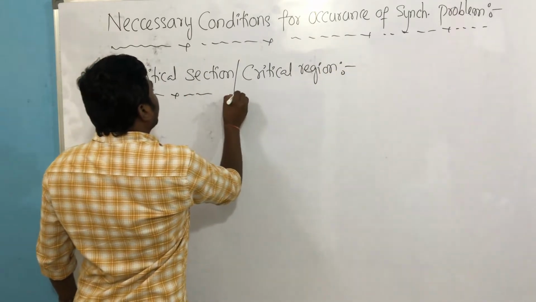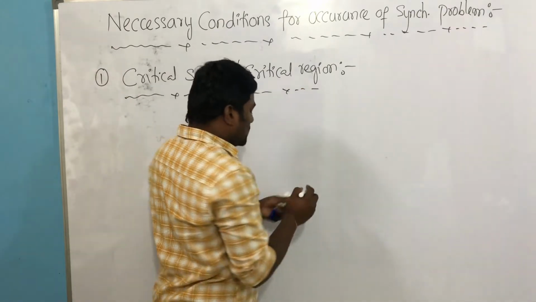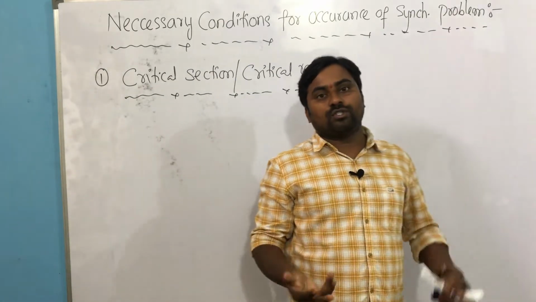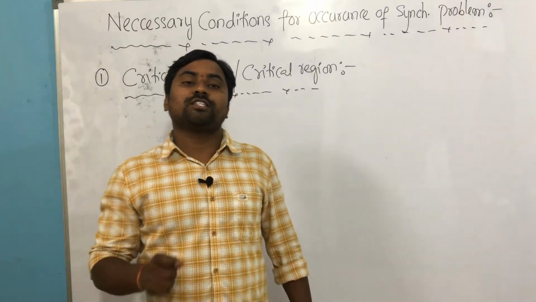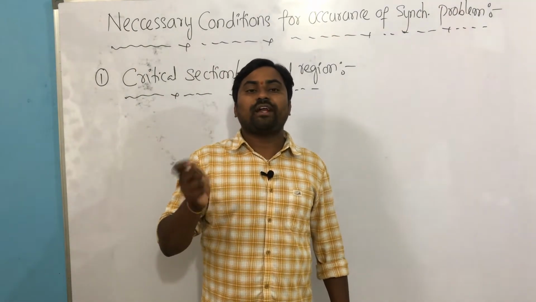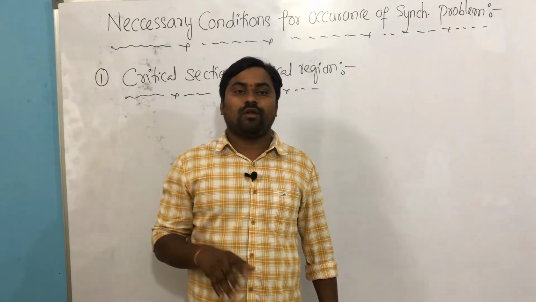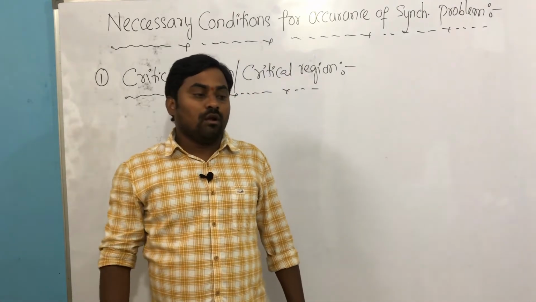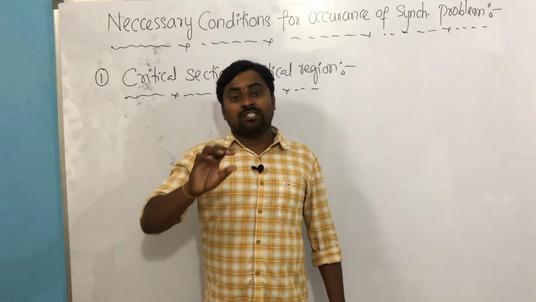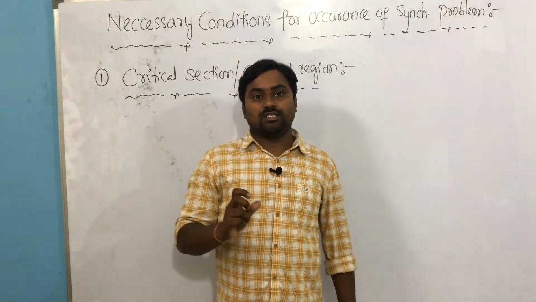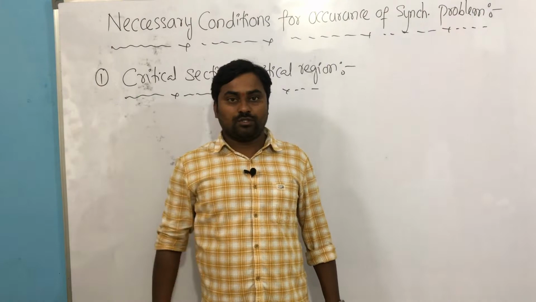Very simple. In the program, some instructions are shared by two processes. Like in our producer consumer example, count equal to count minus 1 or count equal to count plus 1, or in the earlier example, C equal to C plus 1 and C equal to C multiply 5. These are shared instructions.